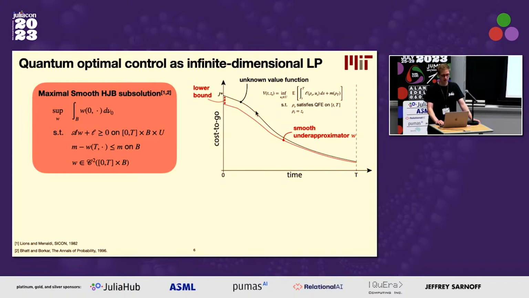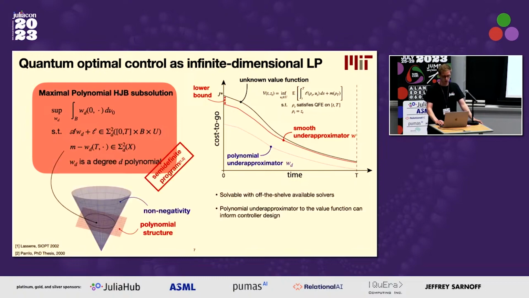So what is relevant here is that this is a convex problem, but it's infinite dimensional. So we can't actually solve it directly. What we take advantage of then is the nice structure of the quantum control problem.